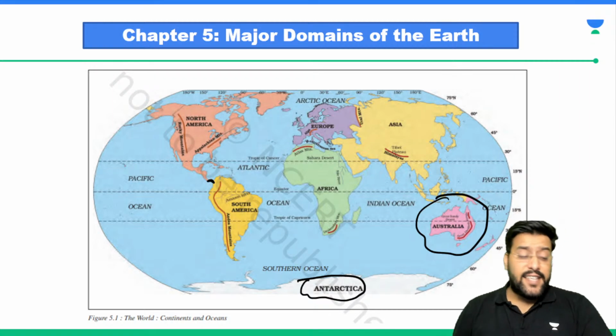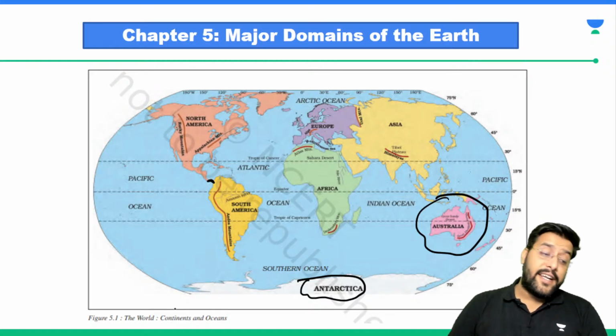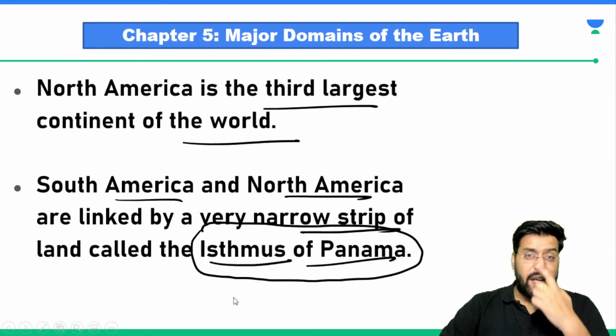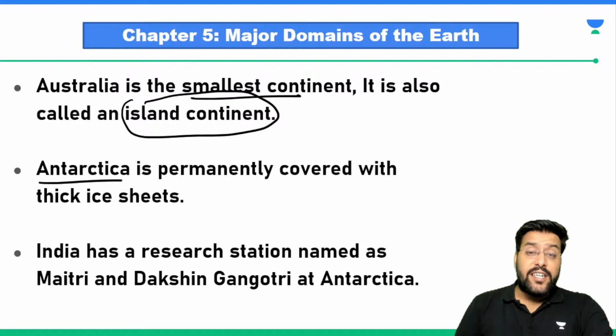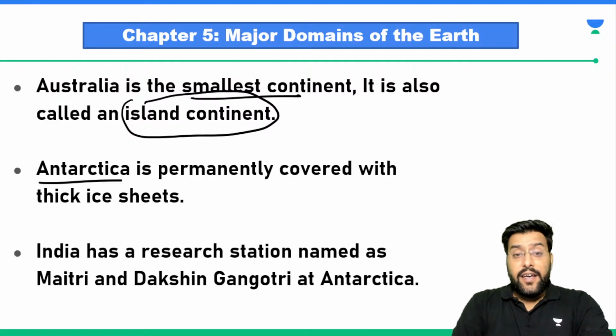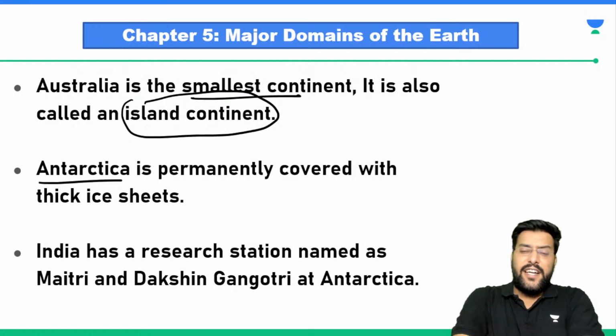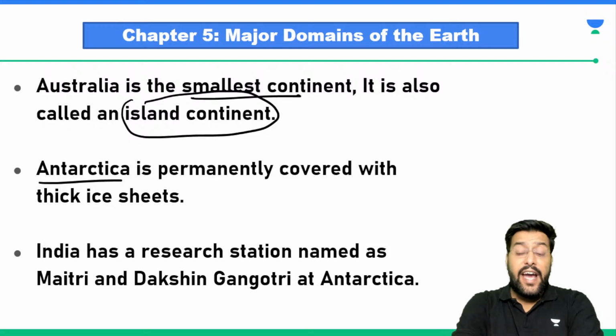Sir, the reason is that this Antarctica continent is covered with snow, so we have very little population there. Nations have established research centers in these areas to study them. Even India has two research centers there which are named as what?